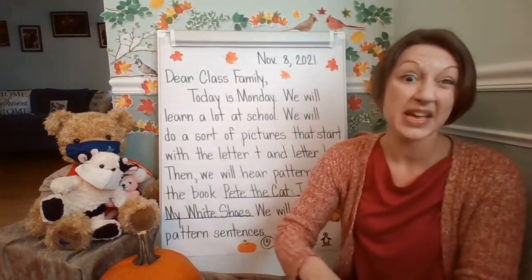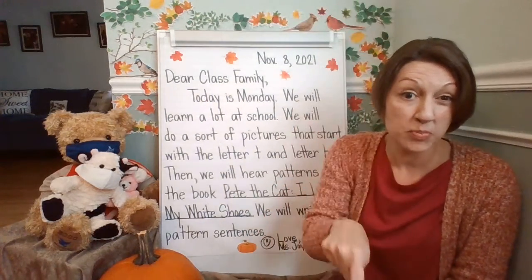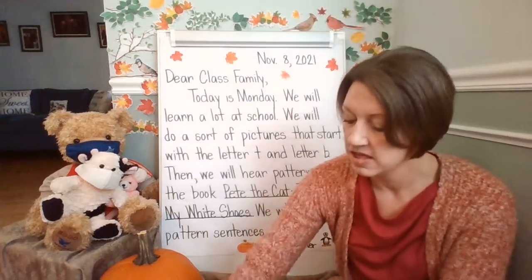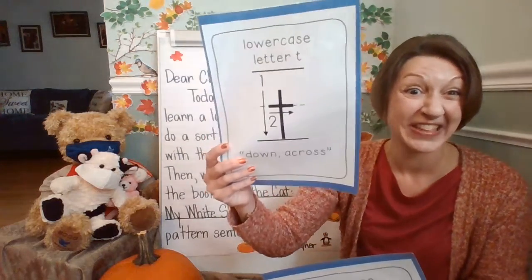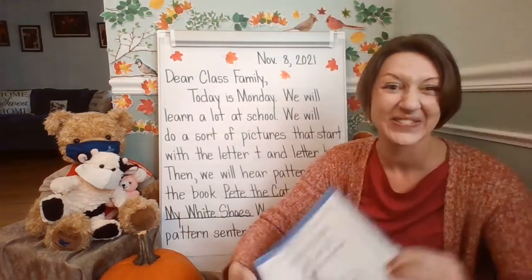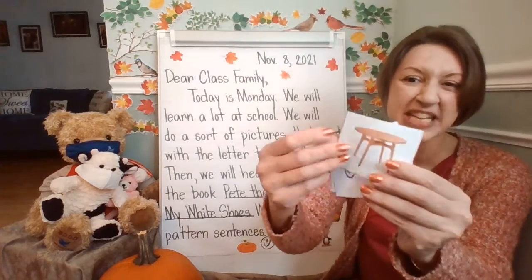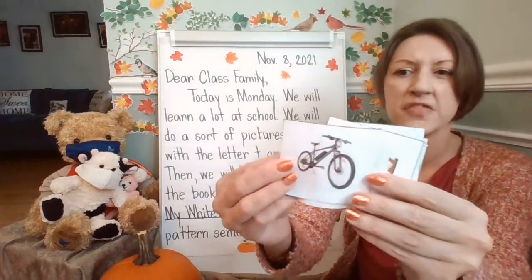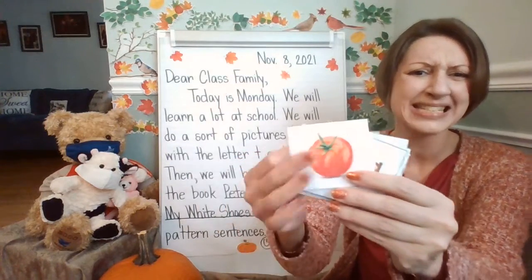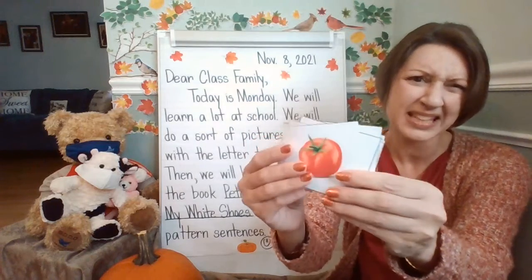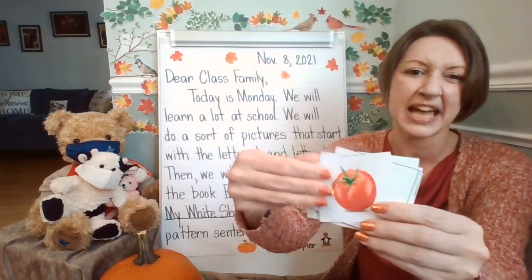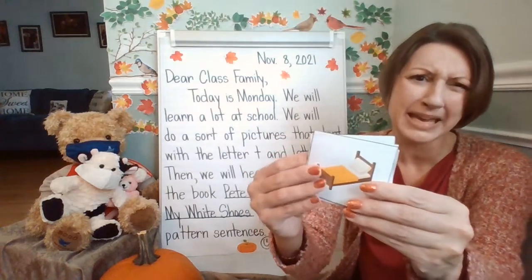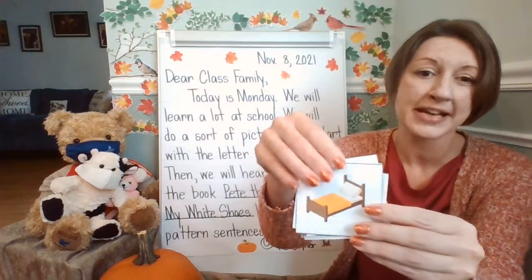So this morning, we're going to be doing a picture sort. We're going to put a T chart on chart paper, and we are going to have the letter T on the left and the letter B on the right. And we're going to look through all of these different pictures together, and we're going to say them out loud. And we're going to think, what does that start with? Does it start with a T like T-top, T? Or does it start with a B like B-bat, B?